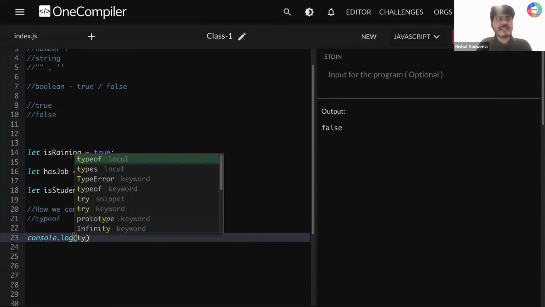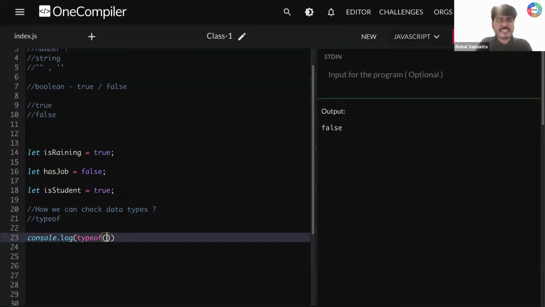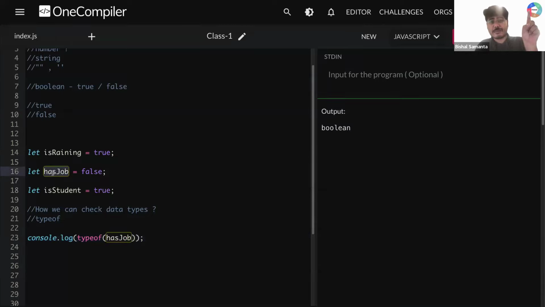So let's say I'm writing console.log, and after that I'm writing typeof, and inside it I'm writing hasJob. Everyone knows that hasJob is a Boolean data type, and can you see? Wow, I need all of your wows. JavaScript is so powerful. Whenever you store a false value, JavaScript knows this is a Boolean data type. Using this typeof operator, you can see the data type, boolean, is printed here.